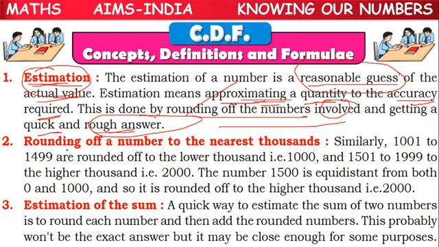We have also learnt about rounding a number to the nearest thousand. Suppose 1001 to 1499 can be rounded off to the lower thousand, or 1501 to 1999 can be rounded off to 2000.